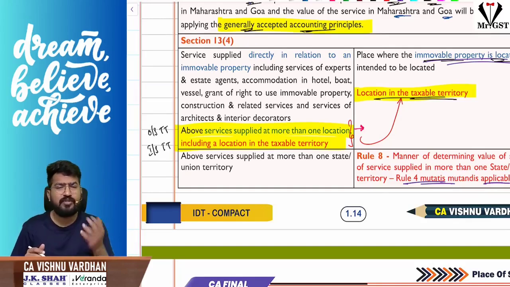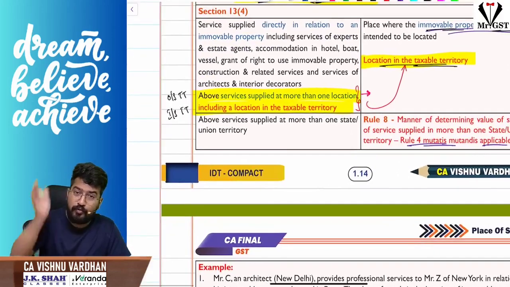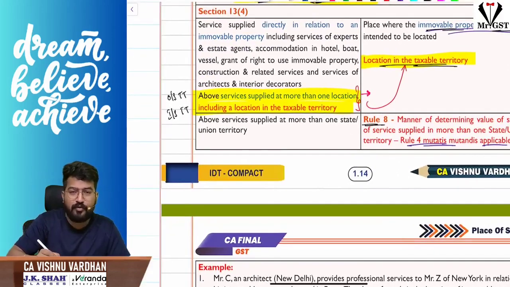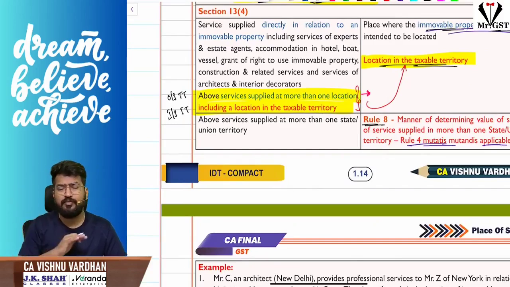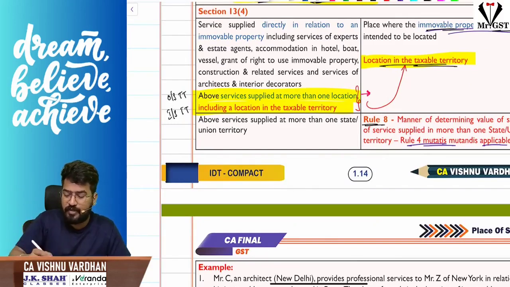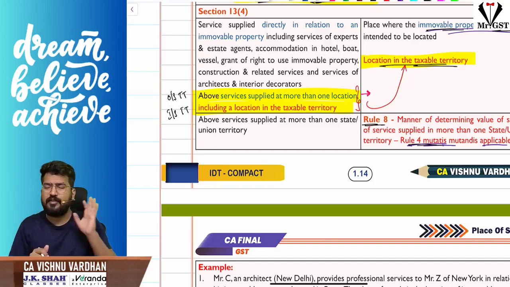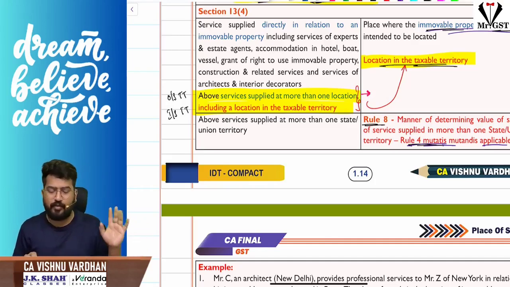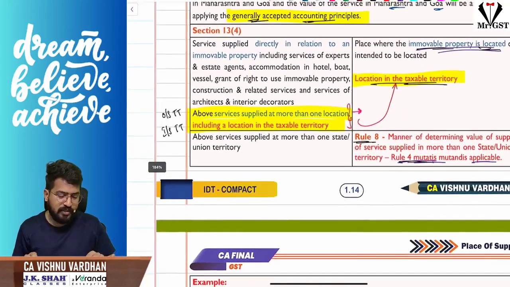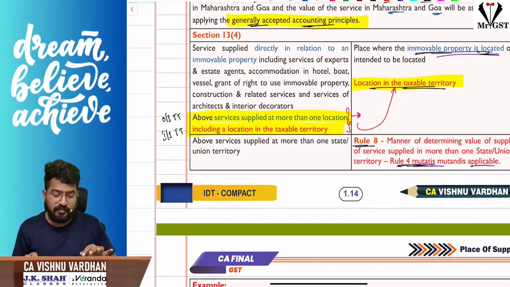And how do you apportion the value? Based on the agreement. If the agreement is not there, then follow rule 4. Actually, you should follow rule 8. Rule 8 says rule 4 is mutatis mutandis applicable, that means equally applicable. So it is exactly the 12 subsection 3 provision, nothing to worry. Same story. So that is 13 subsection 4, place of supply with respect to immovable property.